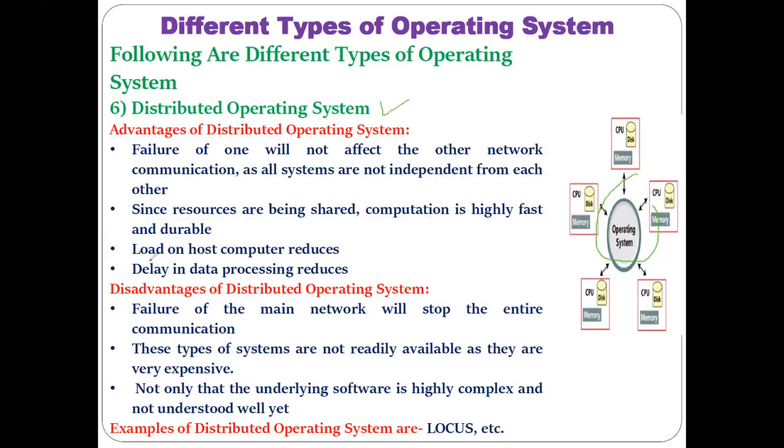Okay. So another advantage is the load on the host computer is reduced. Load on the host computer reduced in the sense, this is the main computer. Using this computer, different work can be shared with other computers. If some work has to be completed by this central computer, then this central computer, using the distributed operating system, can share the work with the other different computers which are connected to it. That is the reason the load on this central computer gets reduced.